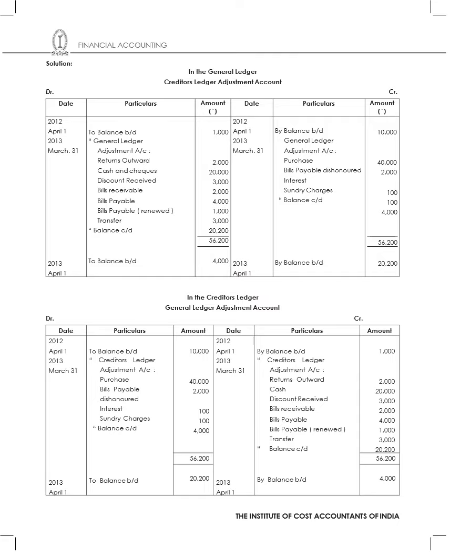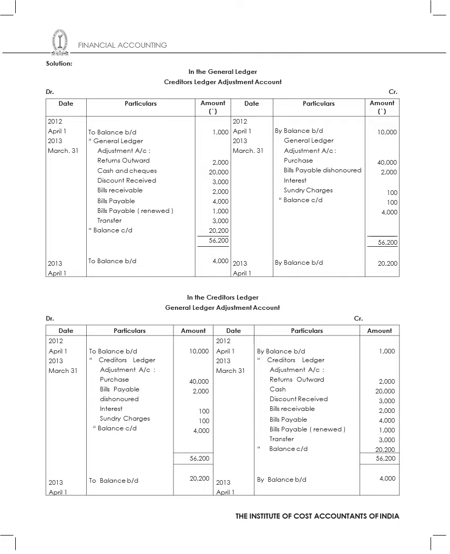Then coming to the credit side, I'll have by balance brought down which is 10,000, and then purchases I'll record 40,000, bills payable dishonored I will have 2,000. Then I will have sundry charges 100. Then I will have by balance carried down, and then I'll record the transactions of 4,000. So then with this I'll balance my figure 56,200. Then I'll bring that closing balance to two balance brought down 4,000, and then by balance brought down 20,200.